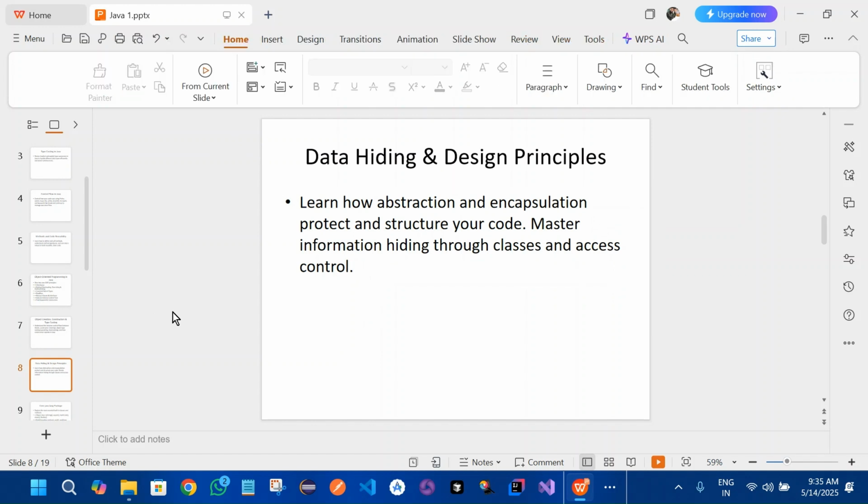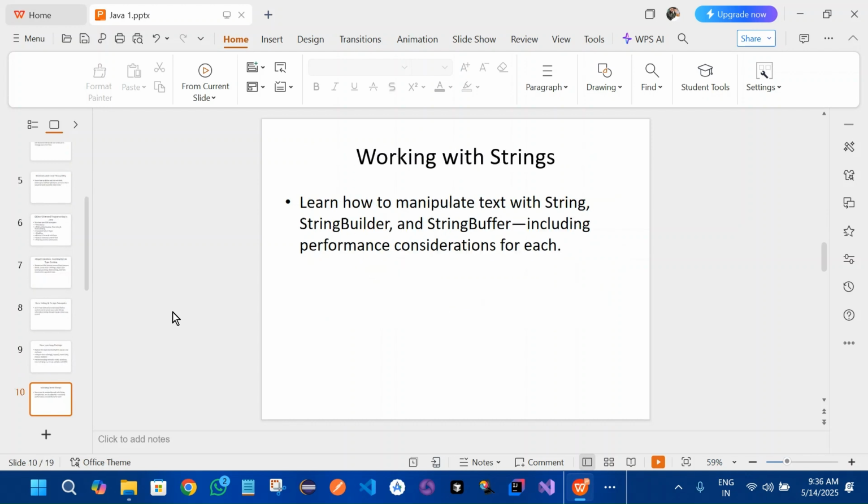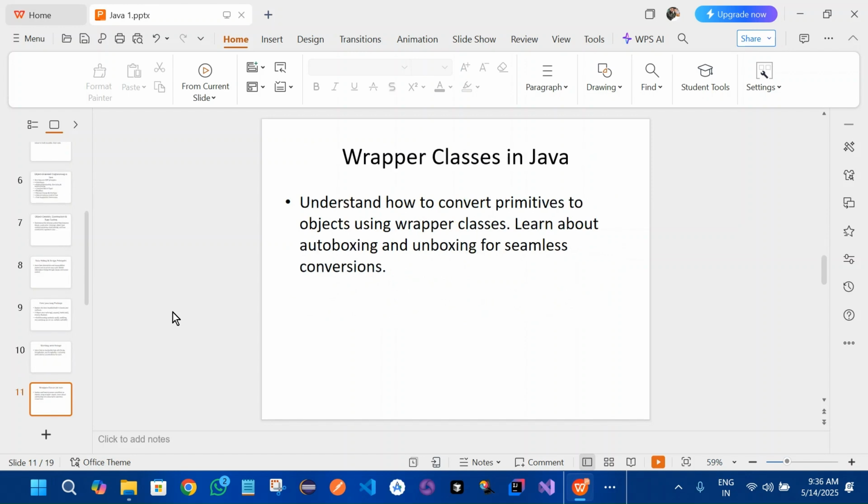Coming to the next, in the java.lang package, we'll be looking into all the concepts of the Object class, multi-threading methods, and built-in classes and methods, right? Here we'll be looking into working with strings, how strings actually work, StringBuilder and StringBuffer, including all the considerations for each and how they actually perform.